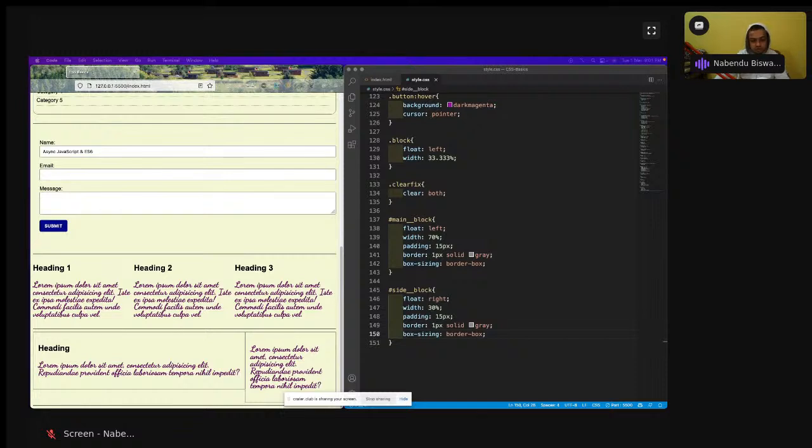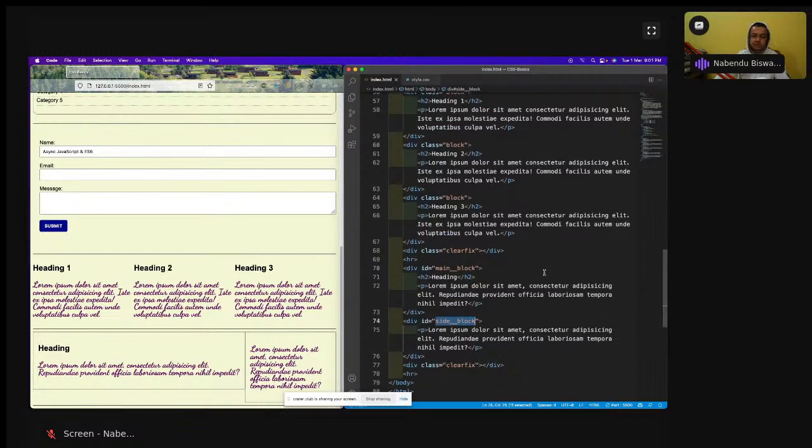Now we are going to learn about one of the most important topics in CSS. As I've told, floats and all these things we won't use much nowadays, because Flexbox and Grid are very important. We are going to use Flexbox and Grid only. But what I'm going to tell right now is known as positioning.